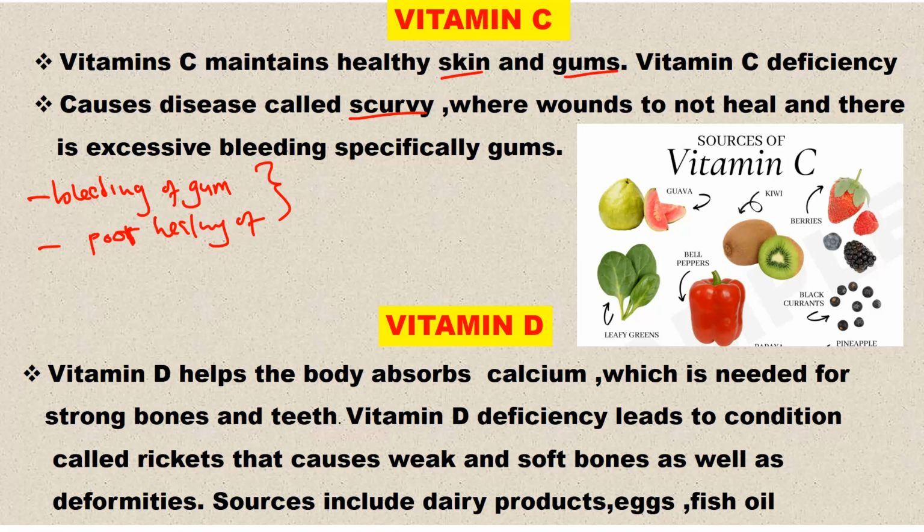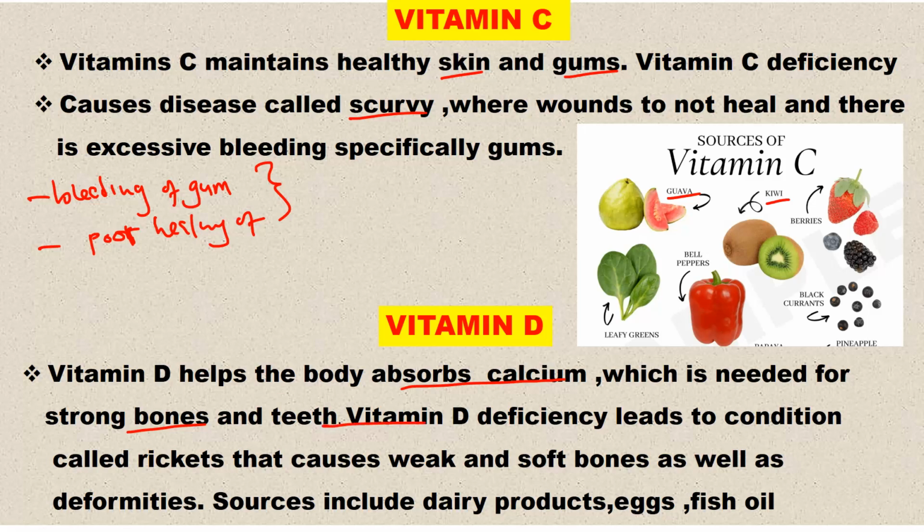Examples or sources of vitamin C: we have guavas, we have kiwi, all these fruits that you are able to see here. These are sources of what? Vitamin C. Then of course vitamin D. This one helps the body absorb calcium, which is needed for what? Strong bones. So in other words, this one is needed for strong bones and the teeth.